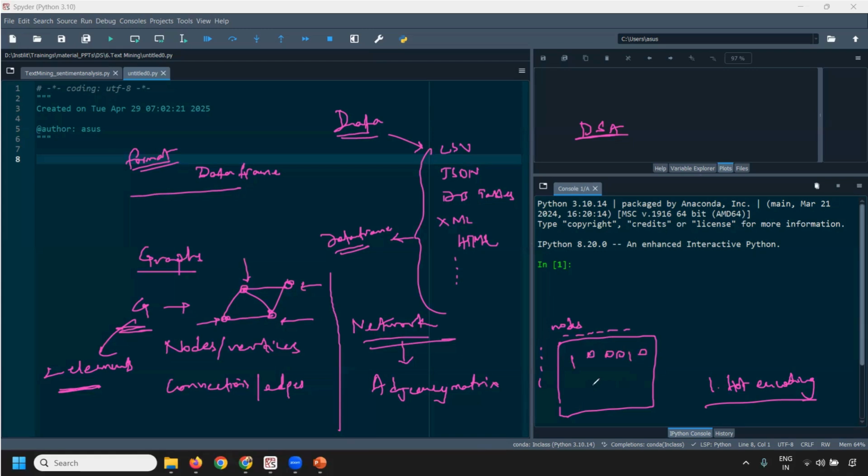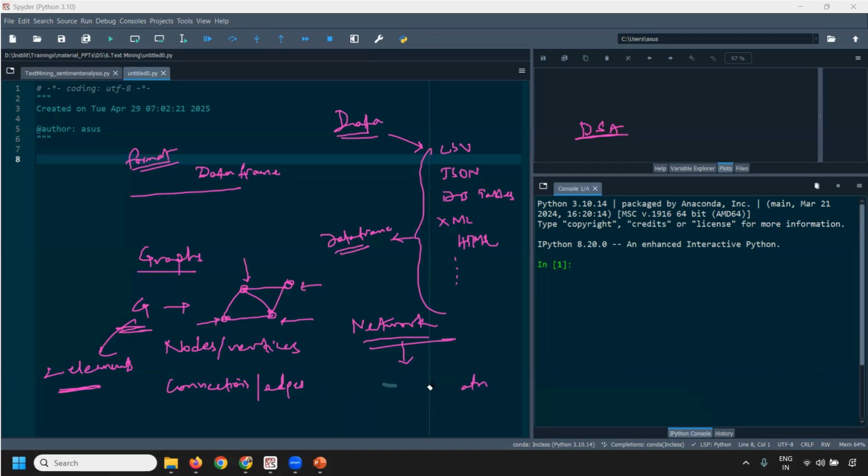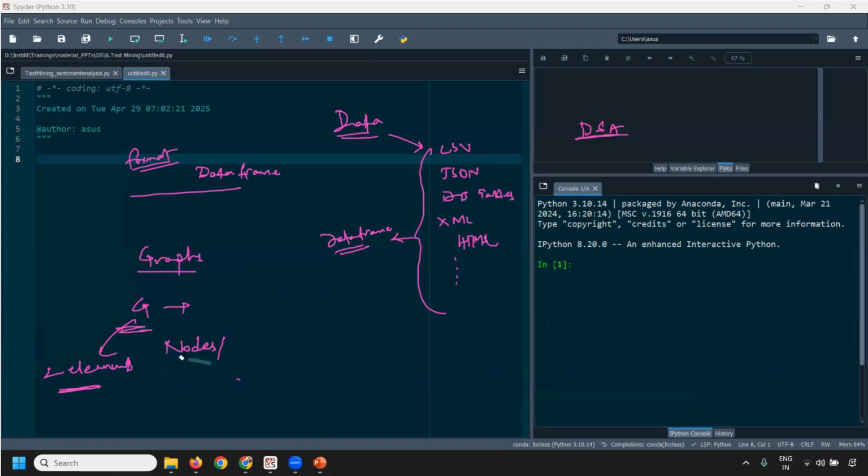All right. So this is how we represent a network or graphical data in a two-dimensional object format so that Python libraries can be used for processing that.